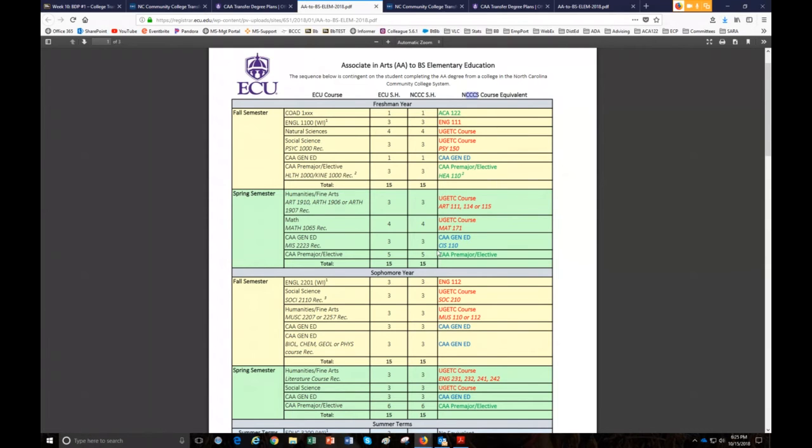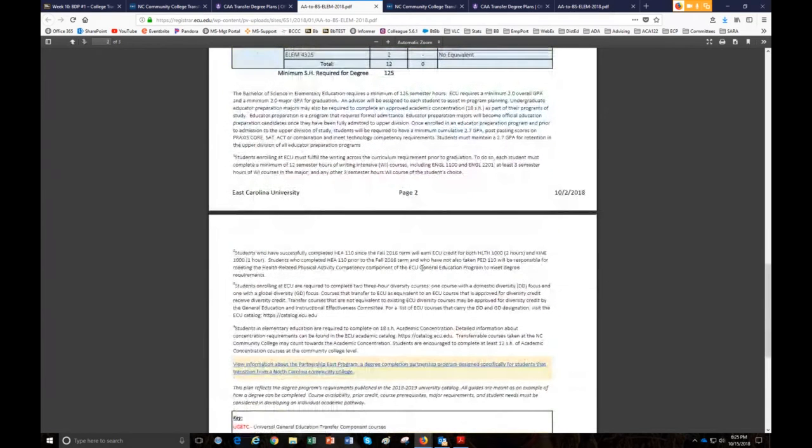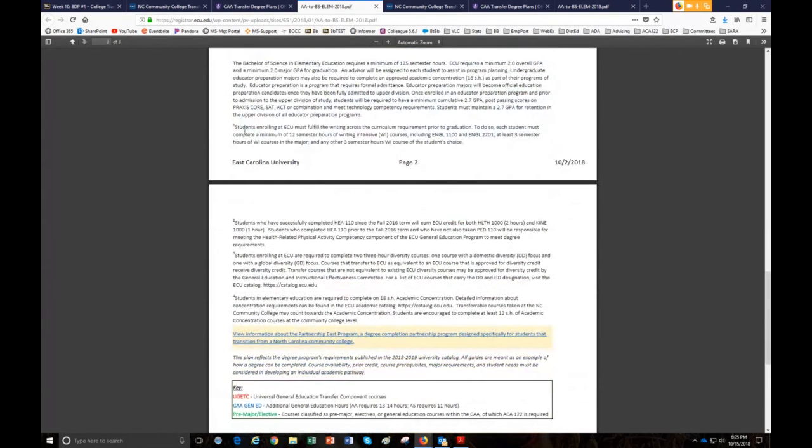Now, one thing I do want you to be mindful of, and this is what you're going to talk about with your advisor, be mindful of these numbers here. You'll see English 1100, there's a 1 here, health 1000, there's a 2 here. All those mean there's a footnote. And so if you come down here, you need to read those. You need to be very mindful.